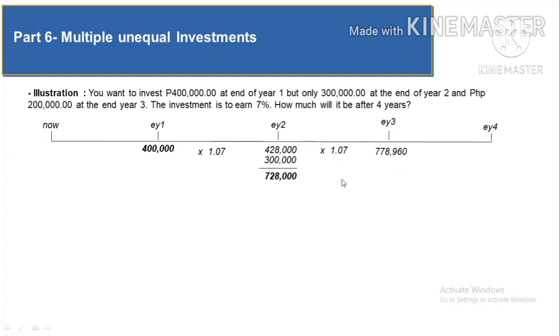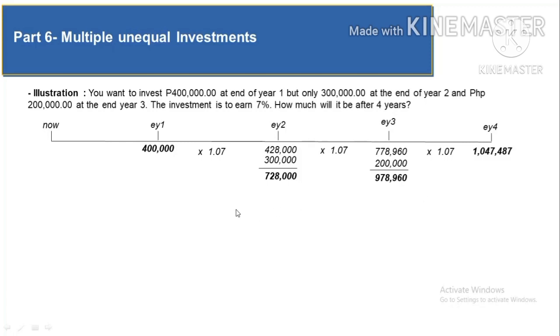You're going to have 778,960 plus your last investment of 200,000. Then you will have 978,960. But since the question is how much will it be after 4 years, the 978,960 will be multiplied by 1.07. Then you're gonna have 1,047,487.